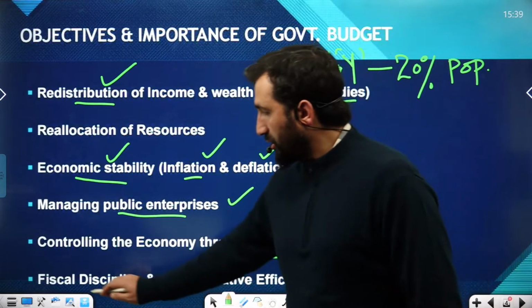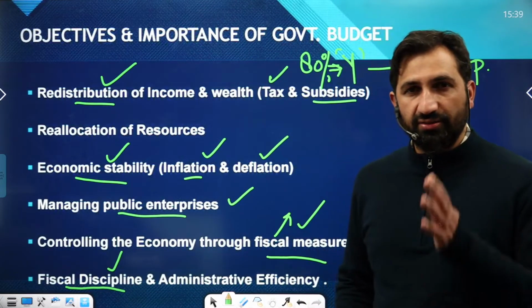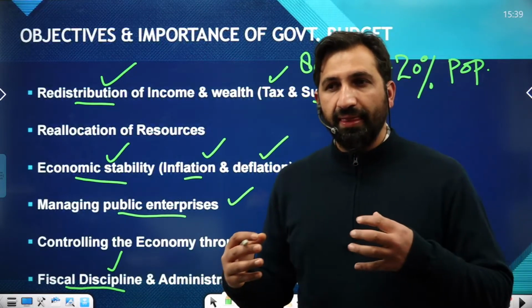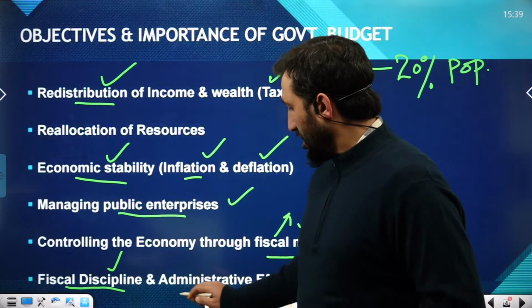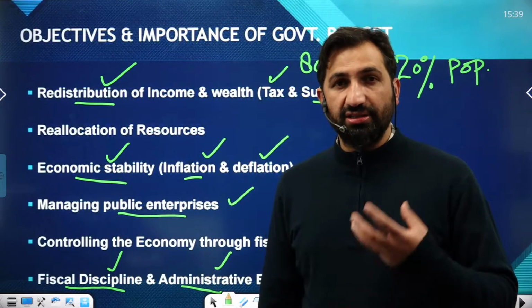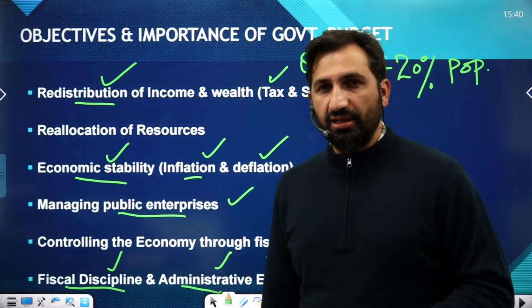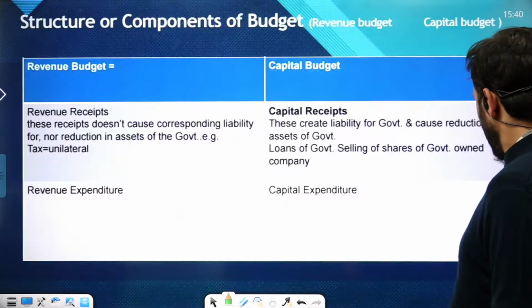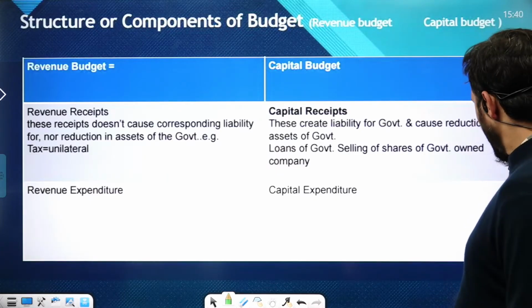Another important thing is, in the budget we talk about fiscal discipline, that is how we can curtail unproductive expenditure, as well as improve the expenditure administration efficiency. Budget talks about the allocations to the different departments of government. Now, these are the components of budget.